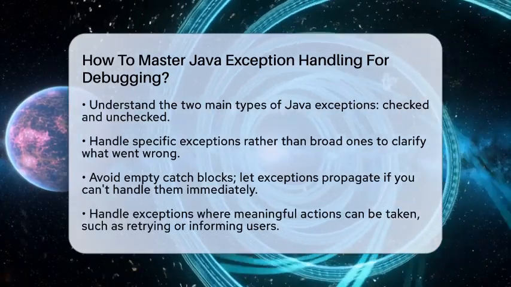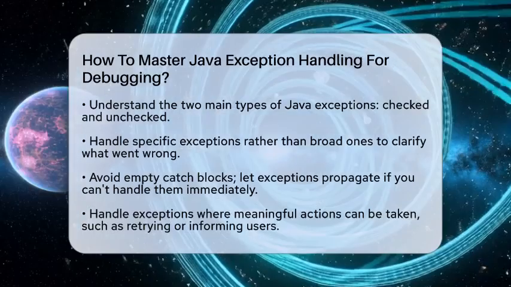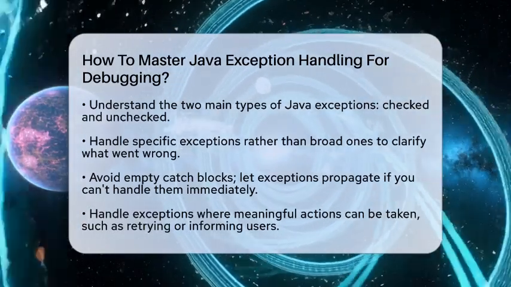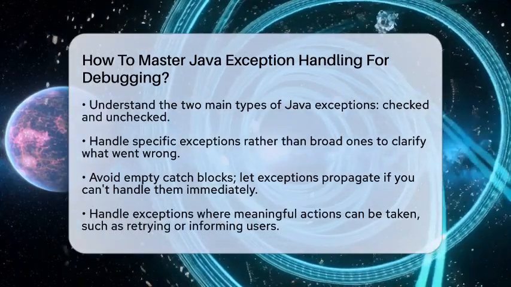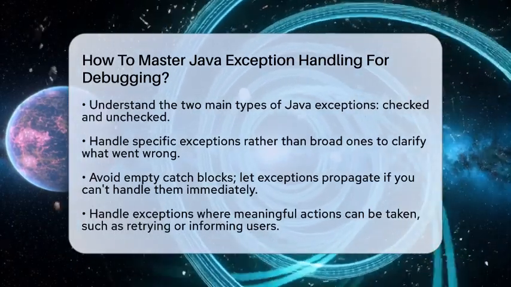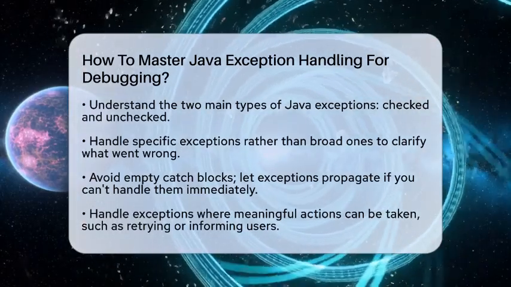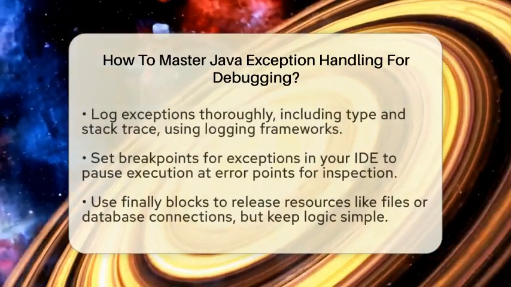Next, always catch the most specific exception possible. Instead of catching a broad exception like Exception or Throwable, target specific ones like IOException or NumberFormatException. This way, you know exactly what went wrong, making debugging clearer.